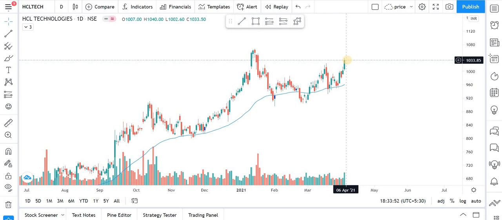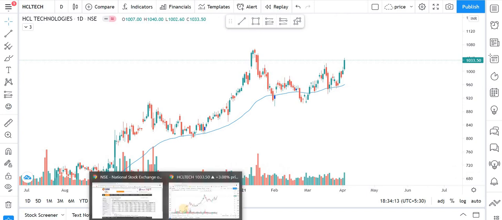What I am hoping is that two things are possible in this stock. If the market opens gap up for this stock, or the first hour sustains above the closing, or above the body of this candle, then you can be long. Otherwise you can be short, with a target near the EMA. So these are the expectations from HCL Tech.